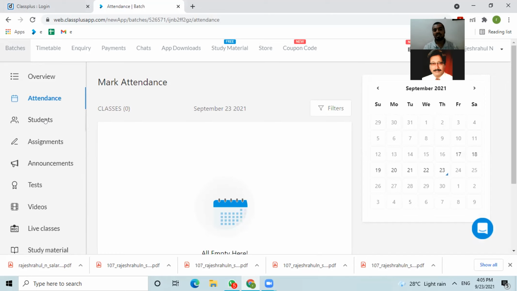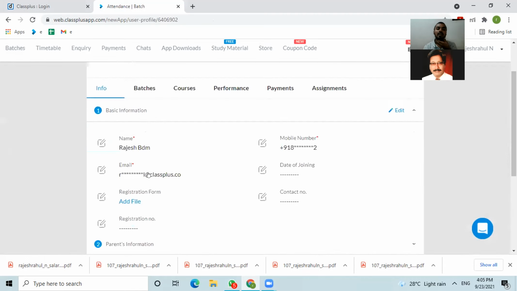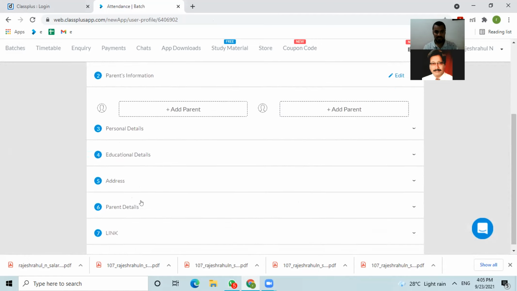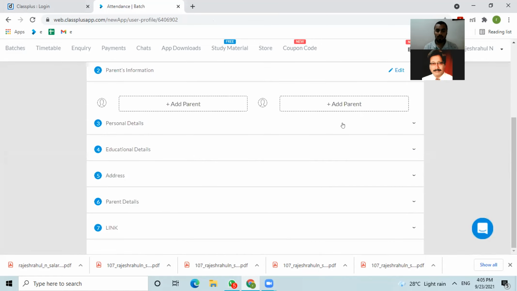Here, along with the student, we can add the student's parents as well. You will have that option under the student name. Under basic information, you can add student name, mobile number, and email ID. You can mention the date of joining. You can add the registration form, another contact number, and parents' information. Just give the parent name and mobile number. The parent will download our application and they will get parent access, sir. Whatever necessary information you want to convey to the parents, you can do it through your own application, sir.